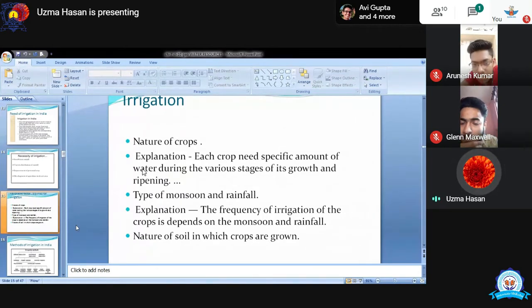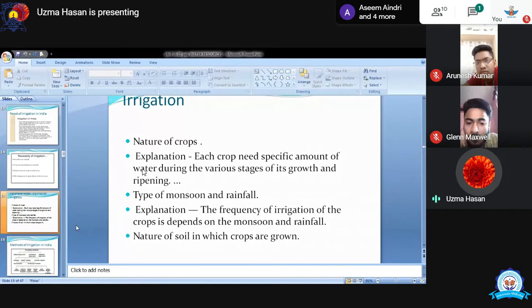Now, why is irrigation important for us? Number one is the nature of the crop. I have already told you that rice needs lots of water. This is the time when we have rice in our field, and we can see that the field of rice is always filled with water.